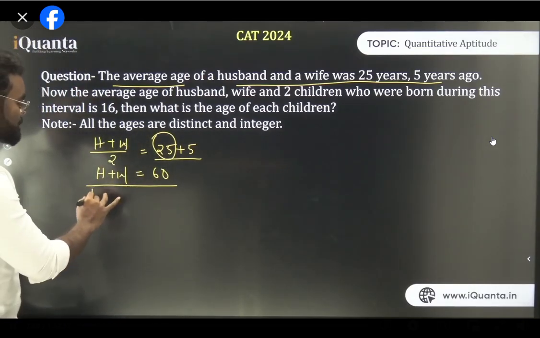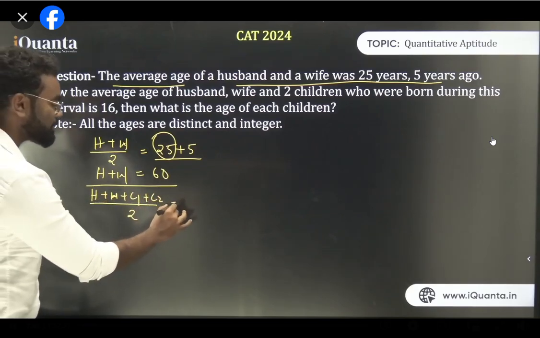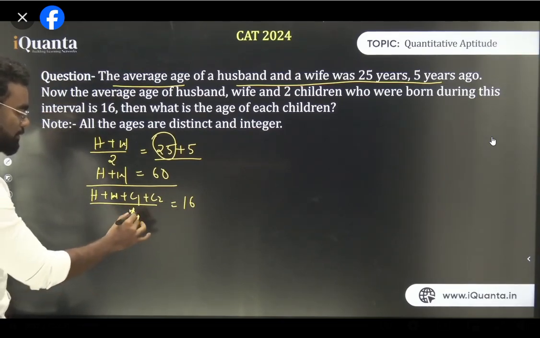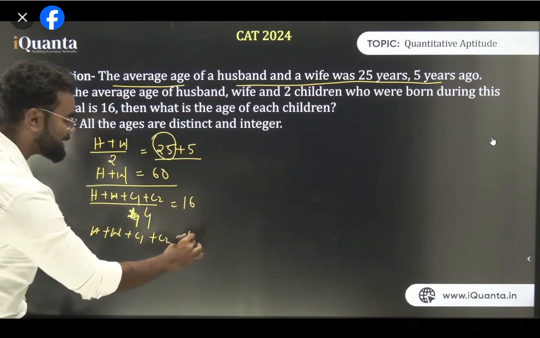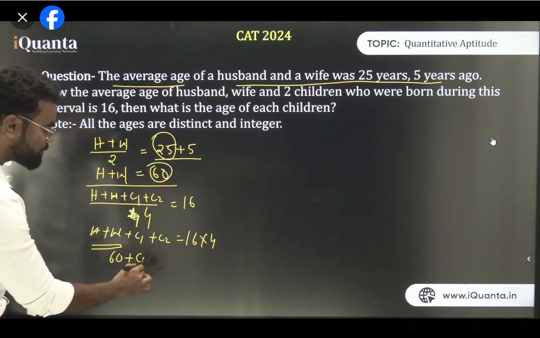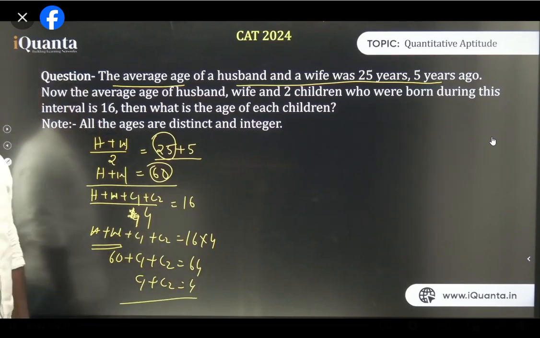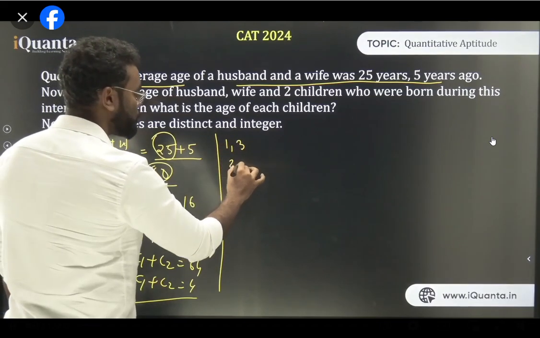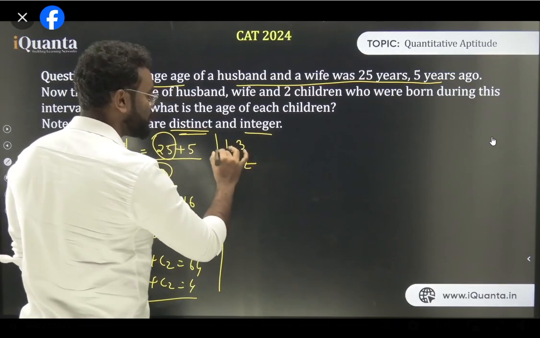The second one is husband, wife, child 1 plus child 2. The average of this is 16. The sum, divided by 4, is 16. So husband plus wife plus child 1 plus child 2 is 16 into 4, which is 64. And the value of husband plus wife is 60. So 60 plus C1 plus C2 is equal to 64. So C1 plus C2 is nothing but 4. Now if the ages of the two children sum to 4, the possibility is either 1, 3 or 2, 2. But 2, 2 is not possible, because it is given the ages are distinct and integer. So your only answer is 1 and 3.